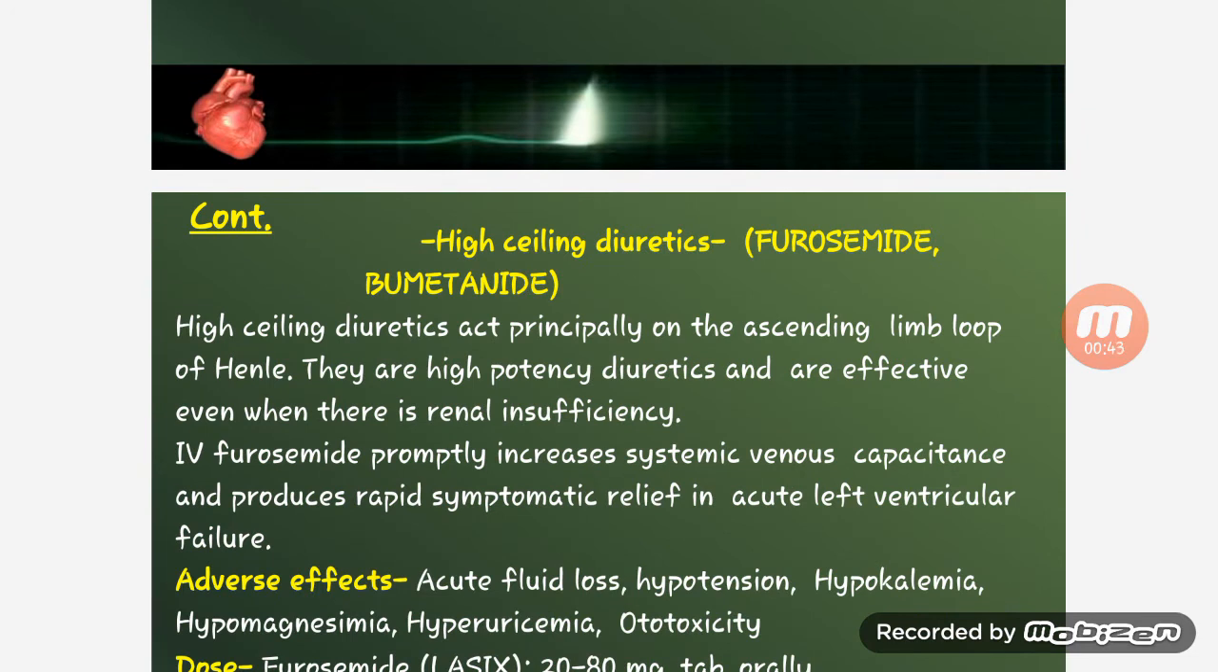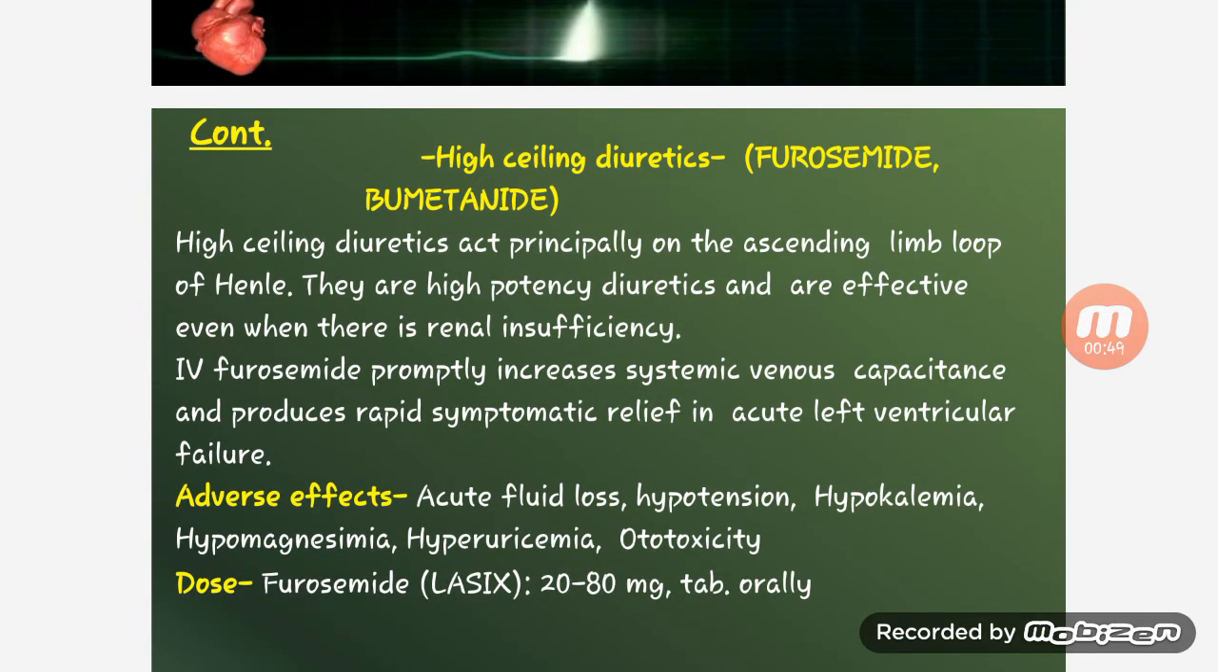So next is high ceiling diuretics. High ceiling diuretics are furosemide and bumetanide. They act principally on the ascending limb of the loop of Henle. They are high potency diuretics and are effective even when there is renal insufficiency. IV furosemide promptly increases systemic venous capacitance and produces rapid symptomatic relief in acute left ventricular failure.